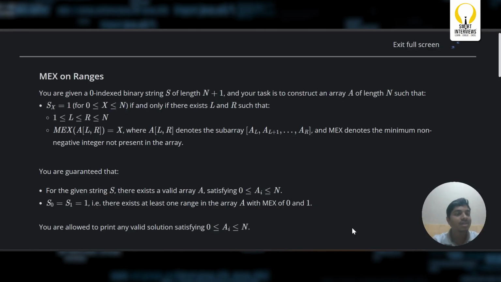Okay, moving on to the next one. Max on ranges. You're given a zero indexed binary string s of length n plus 1, and your task is to construct an array A of length n such that S of i equals 1 if and only if there exist L and R in the range of 1 to n, A being 1 based index, such that the max of A from L to R is i. Basically, max here means the minimum non-negative integer not present in the array.